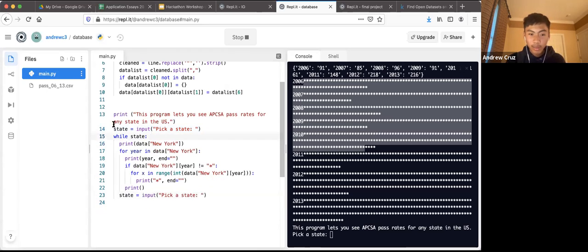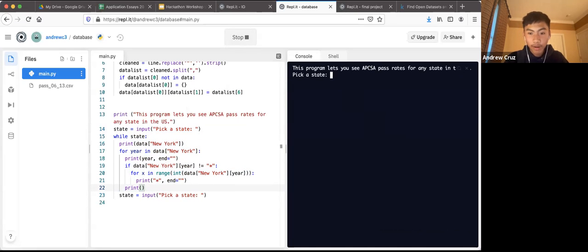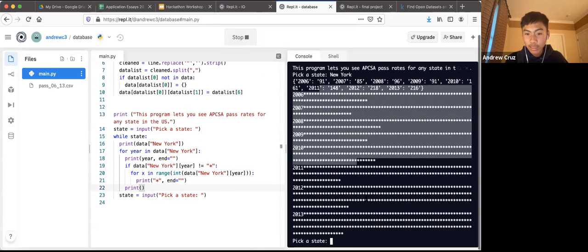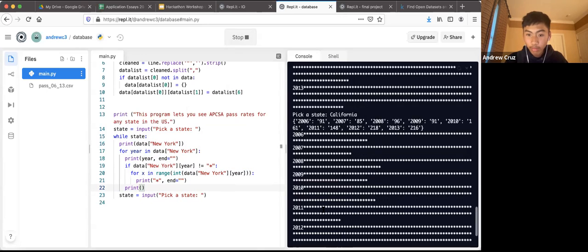So now we can test what this does. What it should do is ask the user for a state, and then print the information from that specific state. So let's just see what that does. It asks the user for a state, and if I want New York, awesome. Okay, so now it prints the data for New York. But let's say I want to print California, did it not?